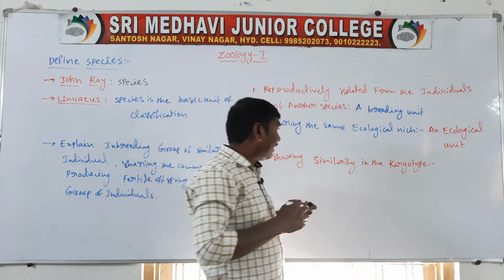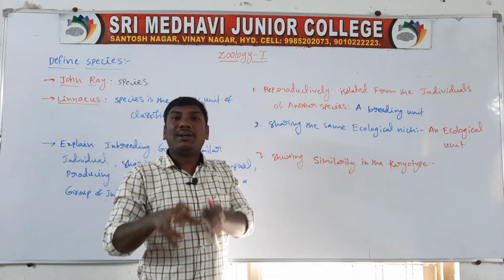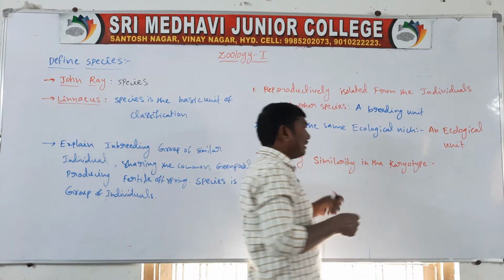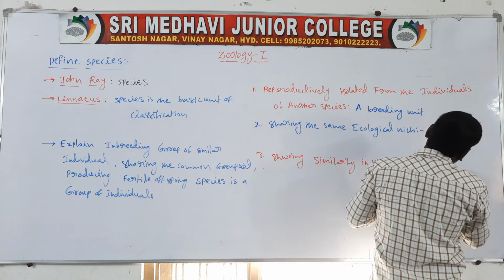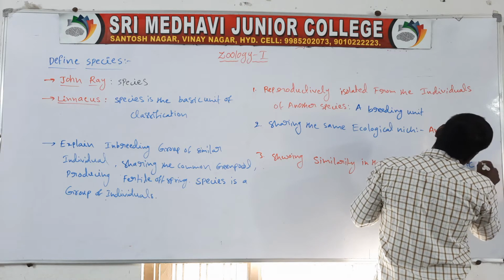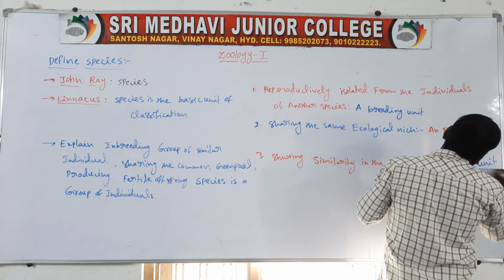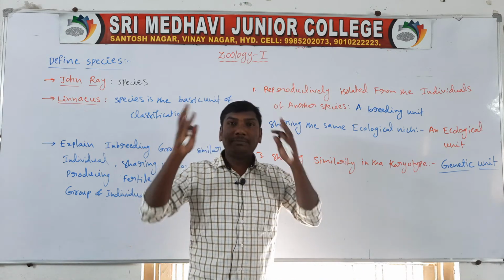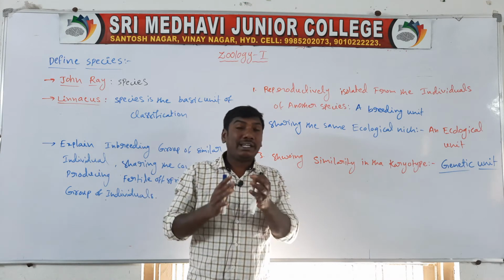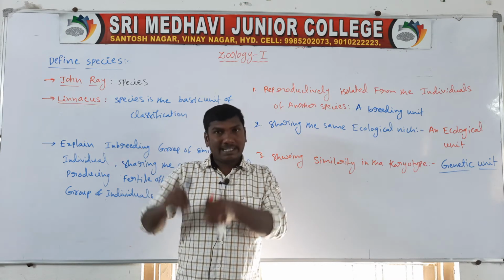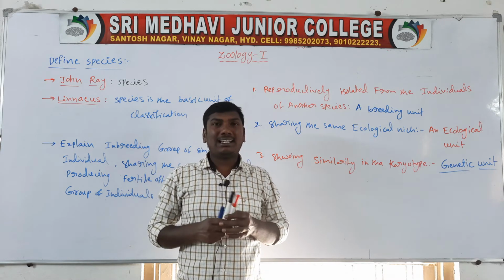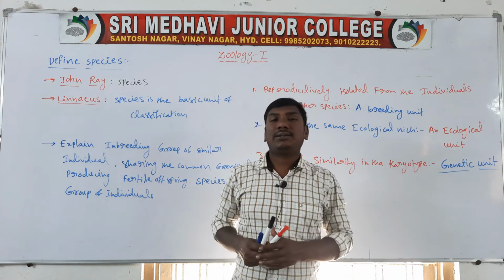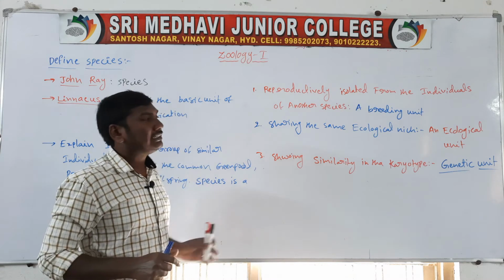So they are called a genetic unit. Genetic unit means showing the similarity in the karyotype, that is, externally showing the similarity.